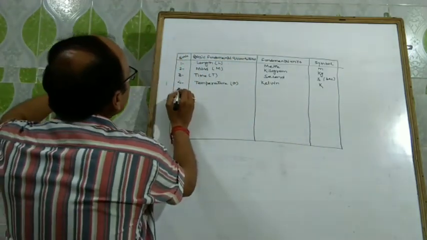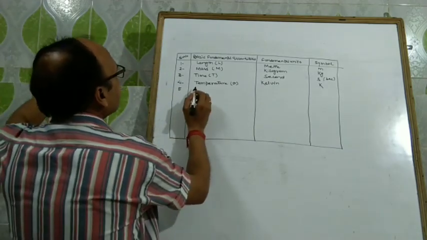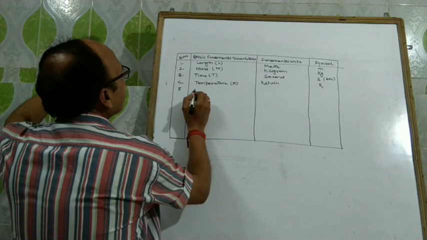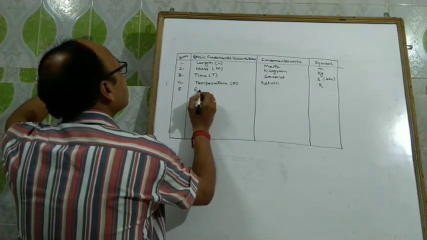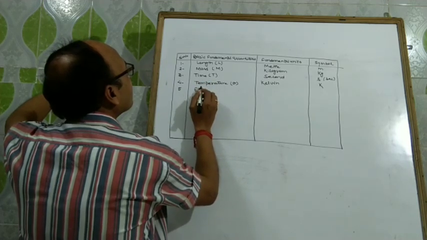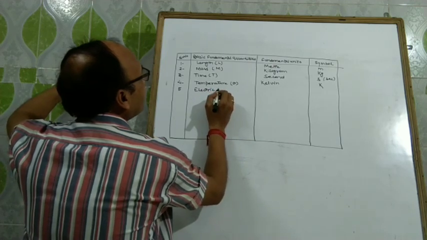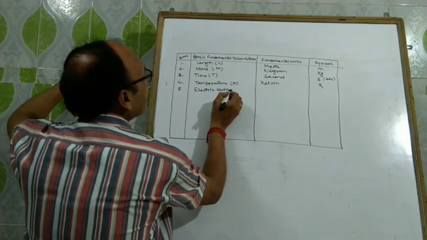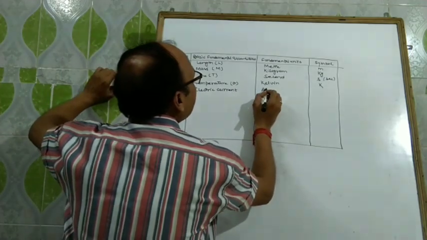Fifth is electric current. Its unit is ampere.